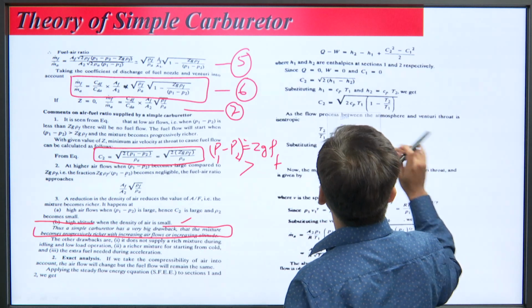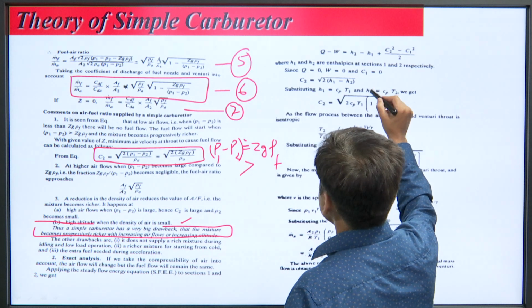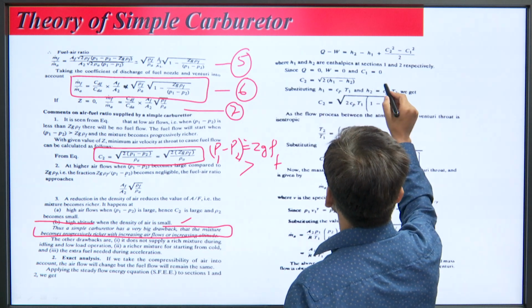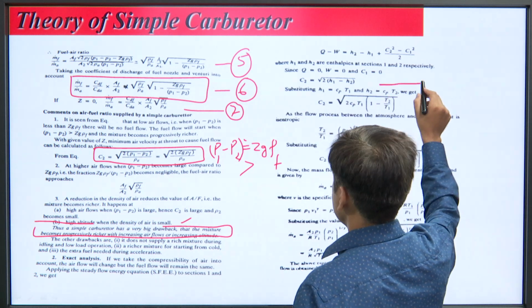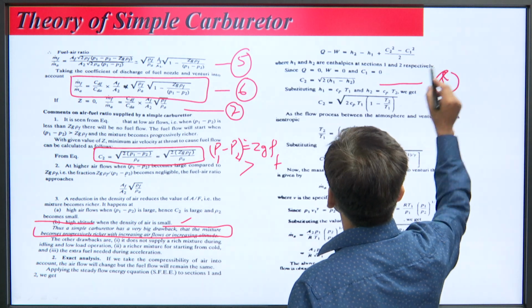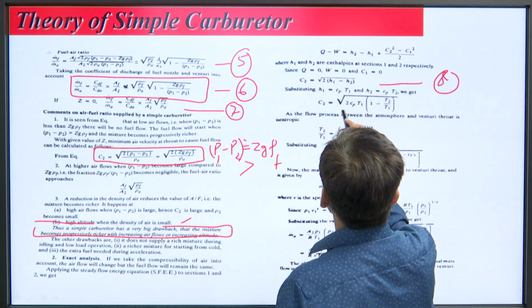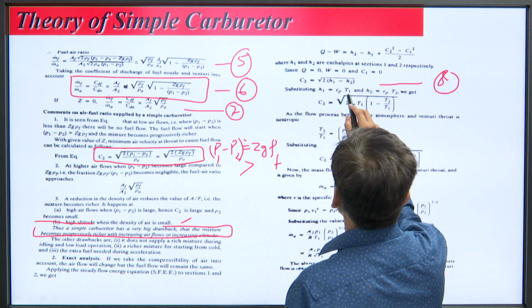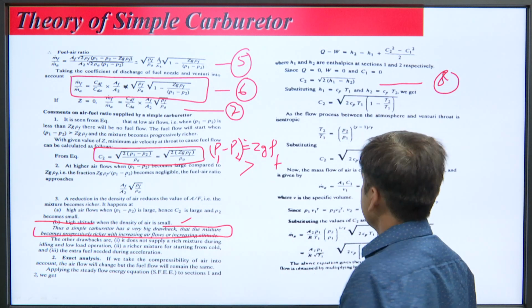So, the value of C2 comes out as root of 2 times the enthalpy difference H1 minus H2. Let this be equation 8. And it comes out as root of 2 Cp T1 (1 minus T2 over T1), because we know that enthalpy is equal to Cp T, where Cp is specific heat at constant pressure.